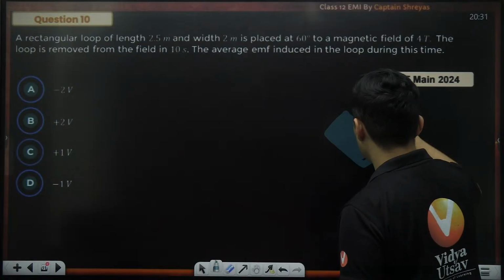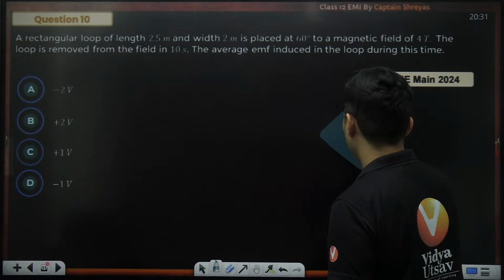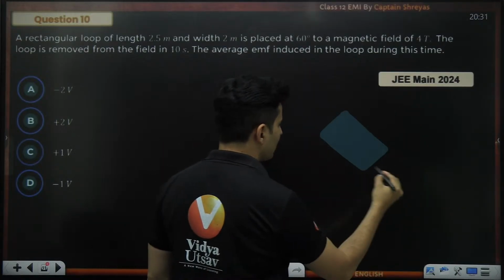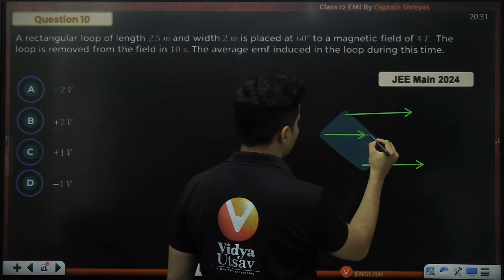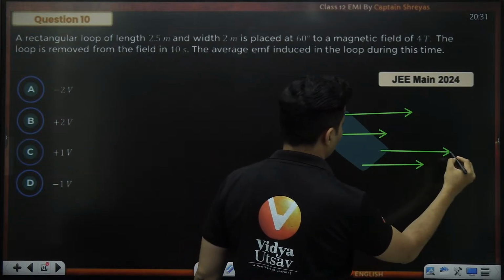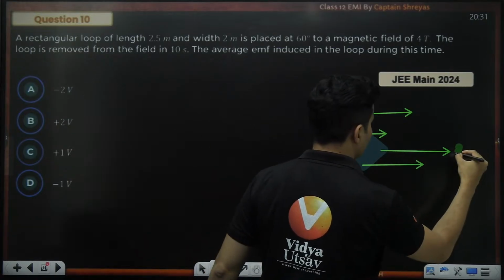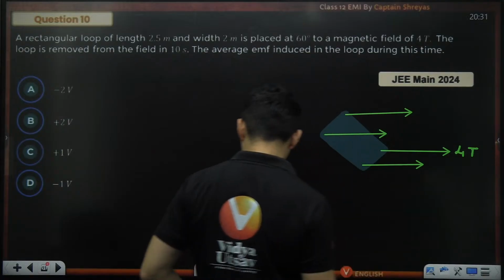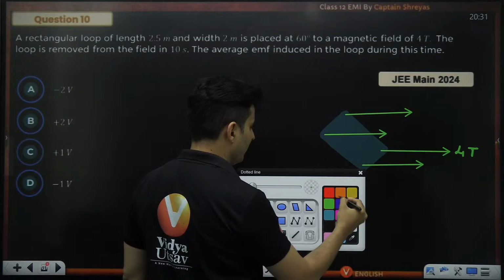Okay, so this is our loop. Let's assume it is at an angle of 60 degrees to the magnetic field. The magnetic field is also given to me, which is 4 Tesla.